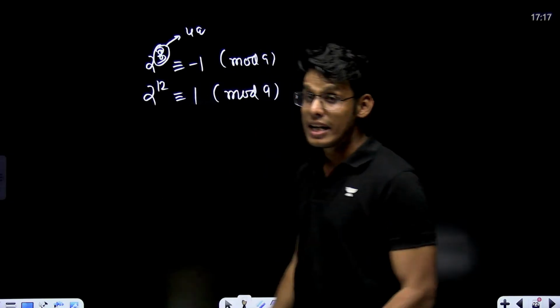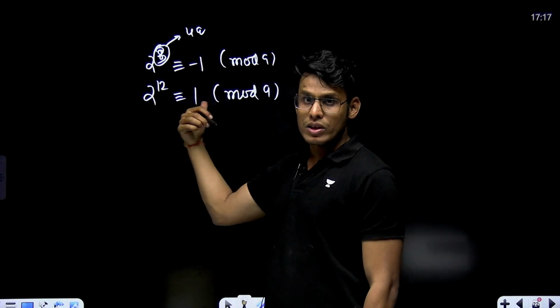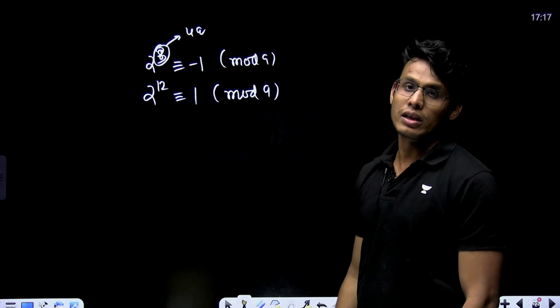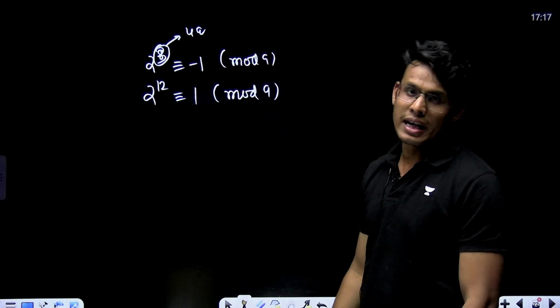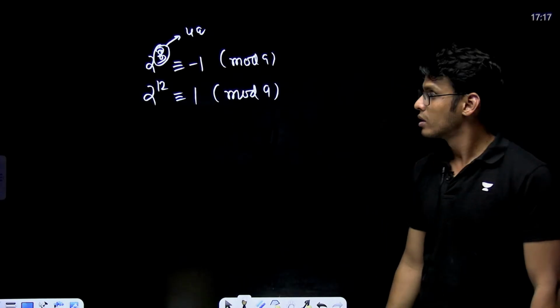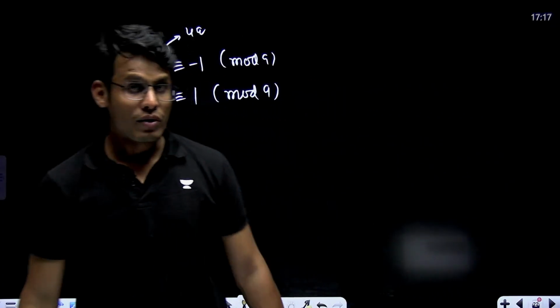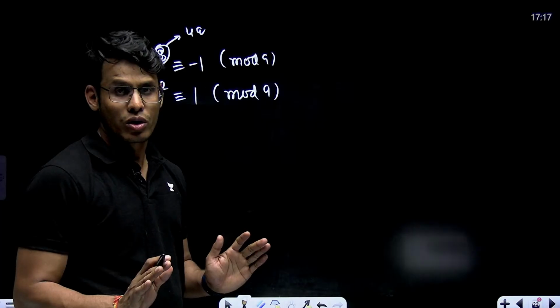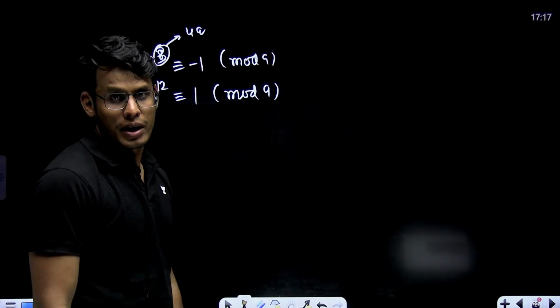So this is the least multiple of 4 which gives essentially 1 as remainder upon division by 9. Right? So it is the smallest power which is a multiple of 4 and gives me 1 as the remainder.